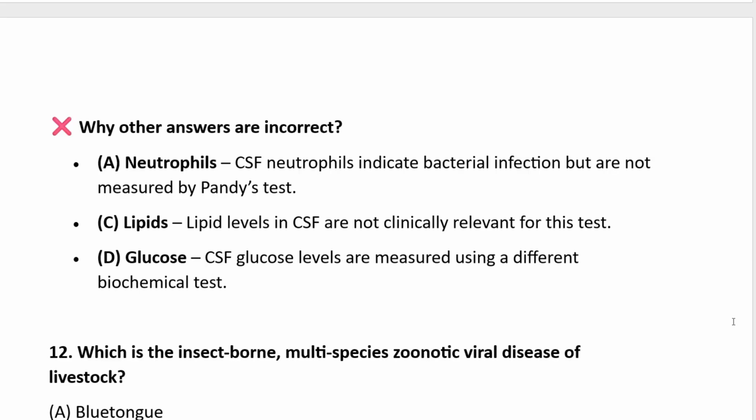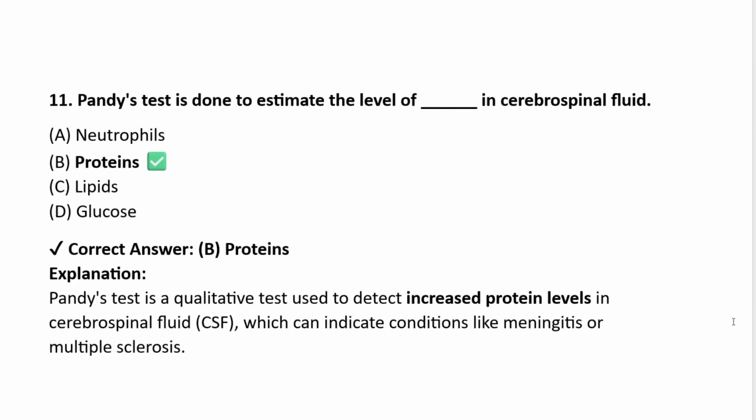Why other answers are incorrect? Neutrophils in CSF indicate bacterial infection, but are not measured by Pandy's test. Lipid levels in CSF are not clinically relevant for this test. CSF glucose levels are measured using a different biochemical test. Okay. So the correct answer is proteins.